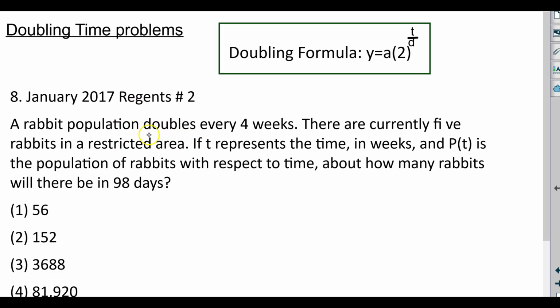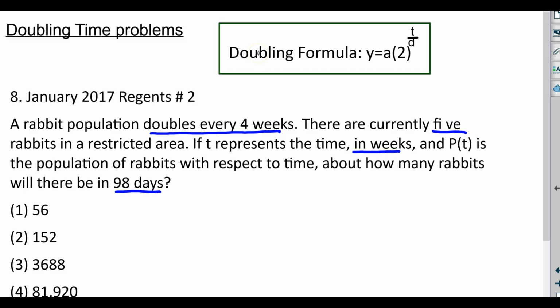A rabbit population doubles every 4 weeks. So that's the period of time we expect the population to double. There are currently 5 rabbits in the restricted area. T represents the time in weeks, and P of T is the population of rabbits with respect to time. About how many rabbits will there be in 98 days?